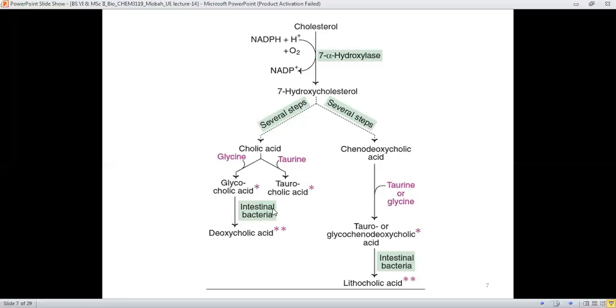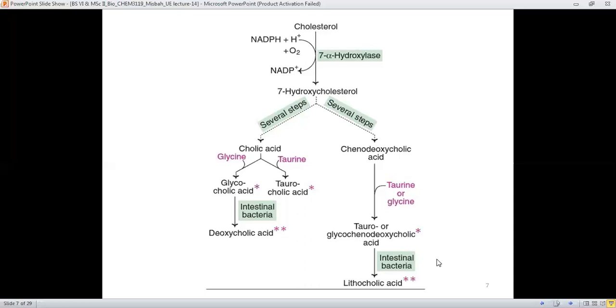Then after the intestinal bacterial action, this glycocholic acid gives the deoxycholic acid, whereas this chenodeoxycholic acid, after conjugation with taurine or glycine, gives the tauro or the glycochenodeoxycholic acid, and the intestinal bacteria similarly change them into lithocholic acid.